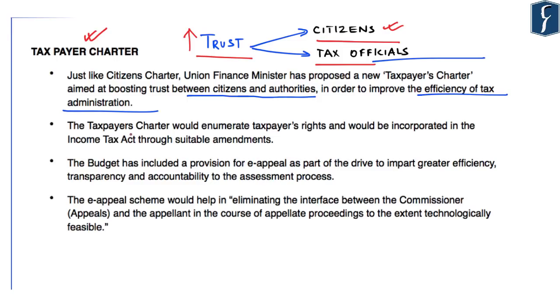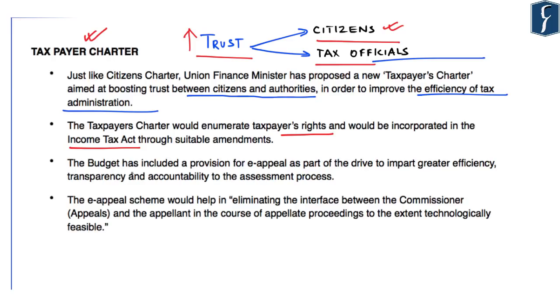This Taxpayers Charter, as enumerated by the Finance Minister, would lay out taxpayers' rights, and this will be incorporated in the Income Tax Act. So this Taxpayers Charter will have a statutory standing or a statutory value.